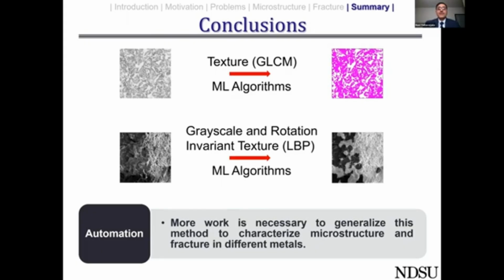And I also discussed how we could use grayscale invariant and rotational invariant linear binary pattern in conjunction with machine learning algorithms to accurately identify the fracture type and to also understand the fundamental visual characteristics of fracture surfaces.